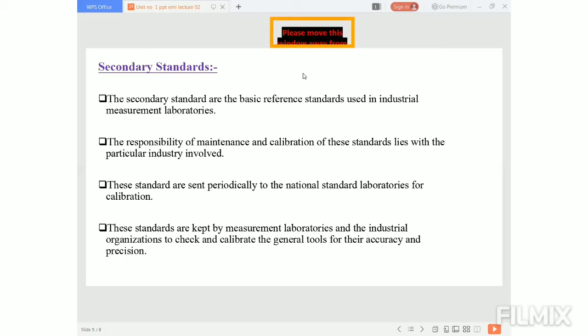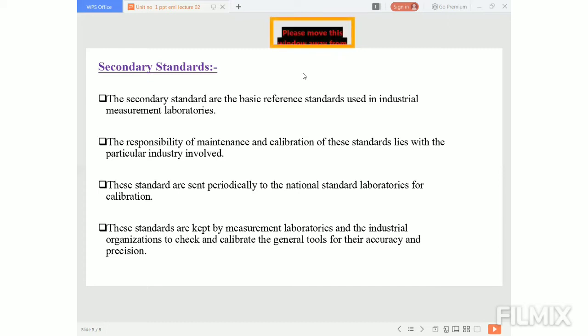The responsibility of maintenance and calibration of these standards lies with the particular industry involved. Means in whichever industry we use these standards, it is the responsibility of that industry to maintain and calibrate those standards. These standards are sent periodically to the national standard laboratories for calibration.